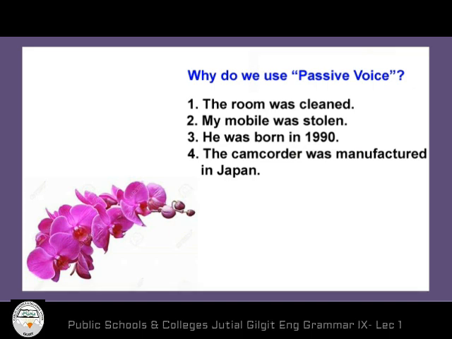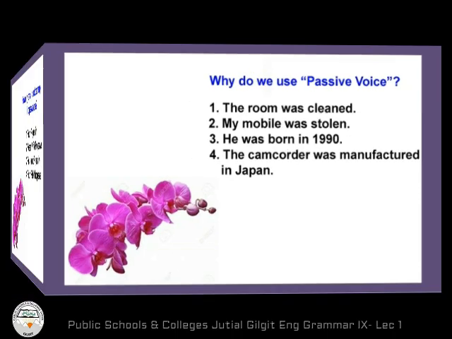Let us have a glance again to these examples. In the first example, the subject is not important. In the second example, the subject is unknown. In the third example, the subject is understood. In the fourth example, we want to focus on the object or we want to emphasize the object. I hope you got it.